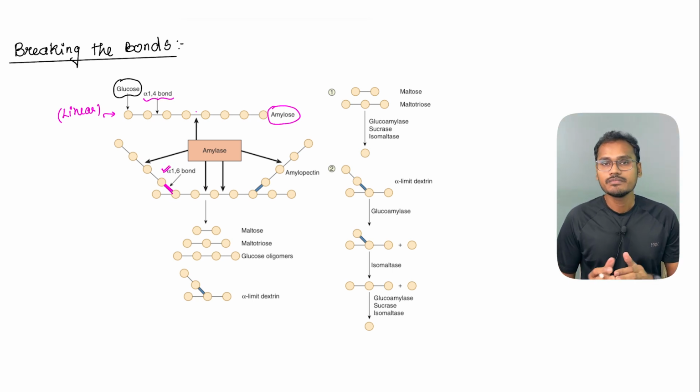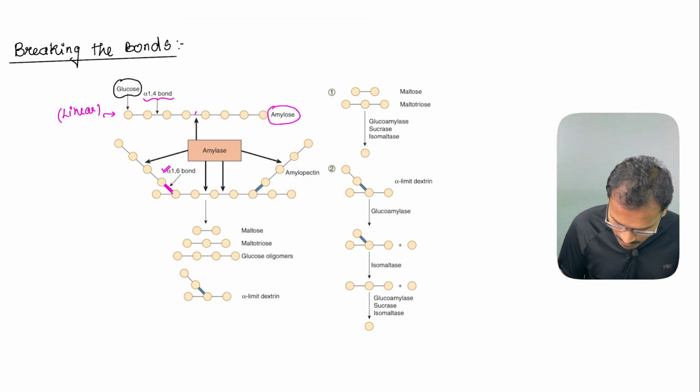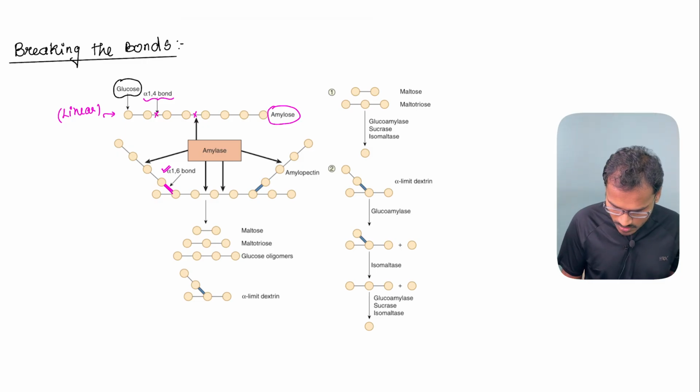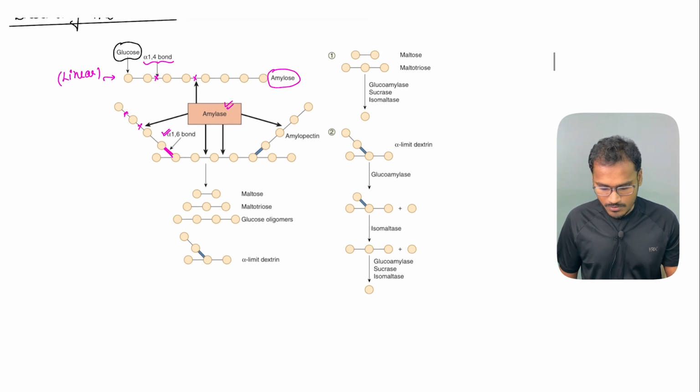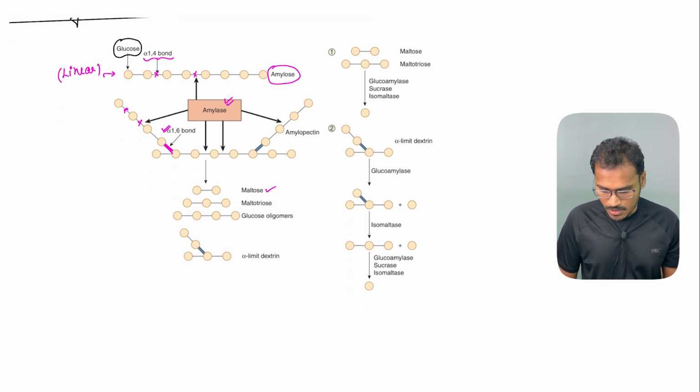The commonest enzyme, for example, that comes from the salivary gland, the salivary amylase or the pancreatic amylase, all those amylases can break only these linear bonds. As you can see here, in the linear fashion, it can break it. But wherever the side bonds or the branched ones are there, wherever the alpha-1,6 bonds are there, they cannot break them. So for that, we will need some more additional substances. So when these amylases act, we will land up with end products which are nothing but maltose, maltotriose because of 3 molecules, and glucose oligomers followed by alpha-dextrin.